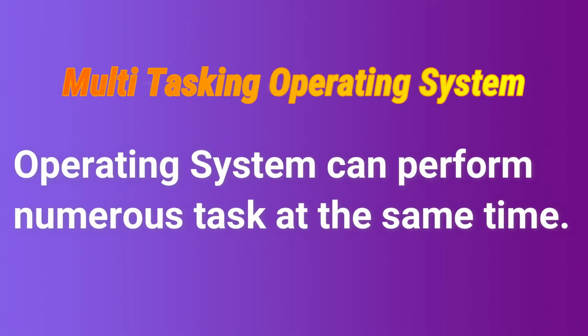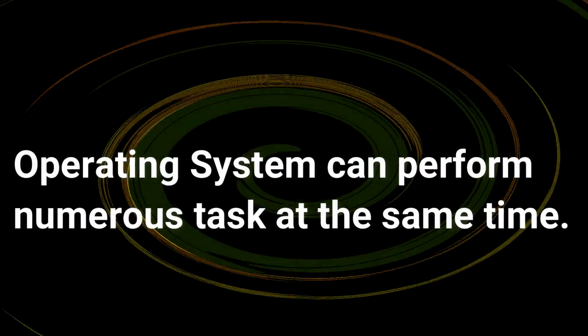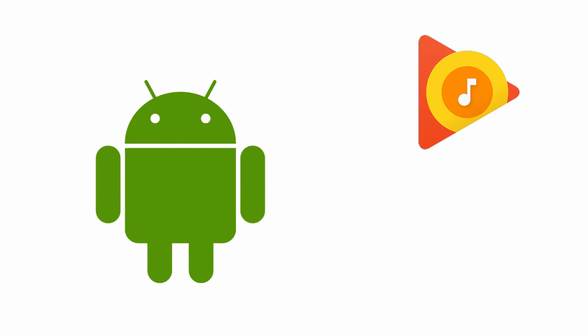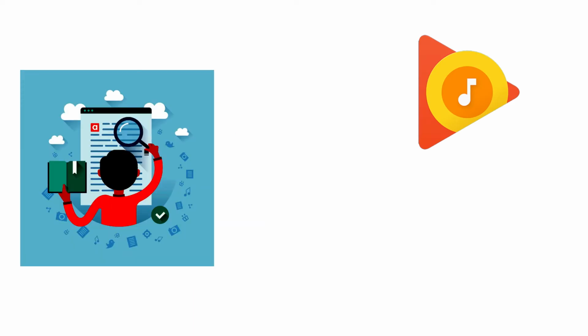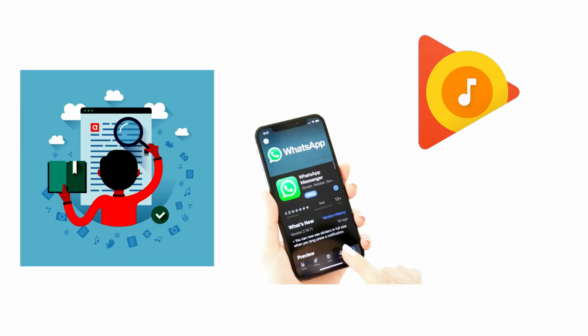Next is the multitasking operating system. This type of operating system can perform numerous tasks at the same time. For example, in Android, we can play audio, search information from internet, and chat with our friends in WhatsApp at the same time, thereby making the phone perform numerous tasks at the same time.